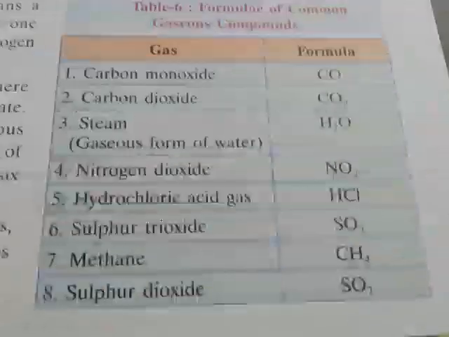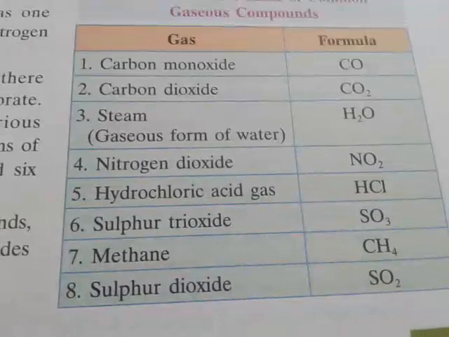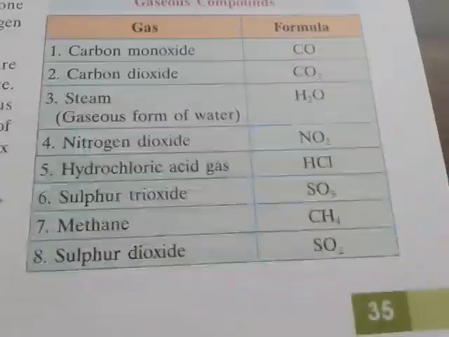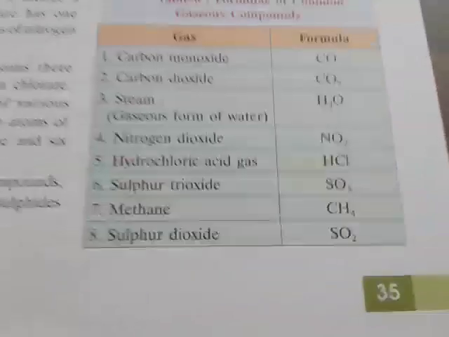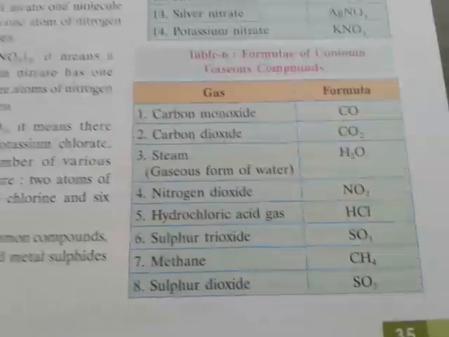And some formulas of common gaseous compounds: carbon dioxide is CO2, carbon monoxide CO, nitrogen dioxide NO2, sulfur trioxide SO3, methane is CH4, sulfur dioxide is SO2. So these are the very important common gaseous compounds along with their formulas.